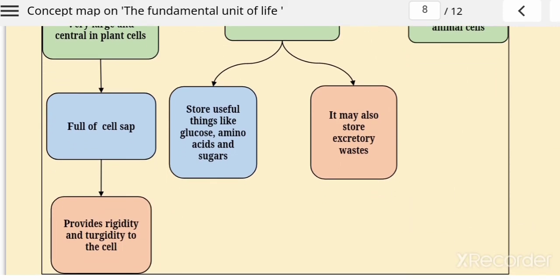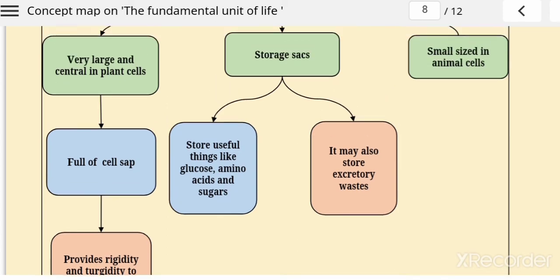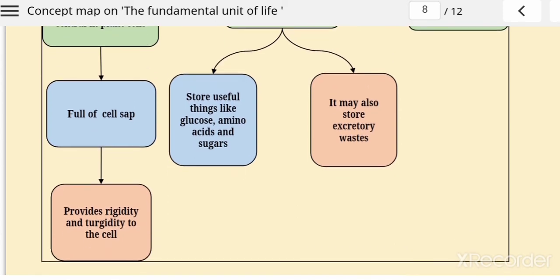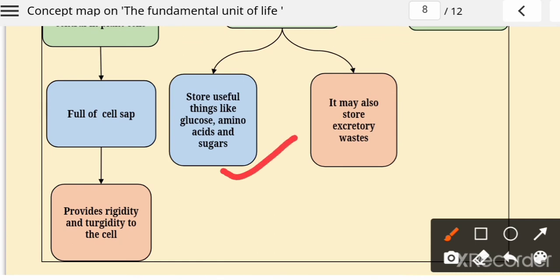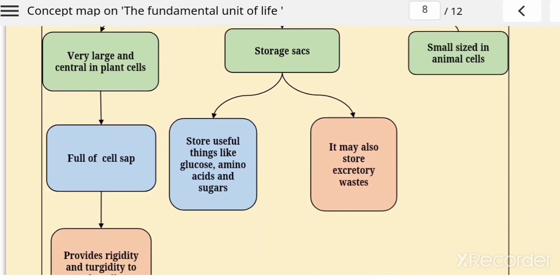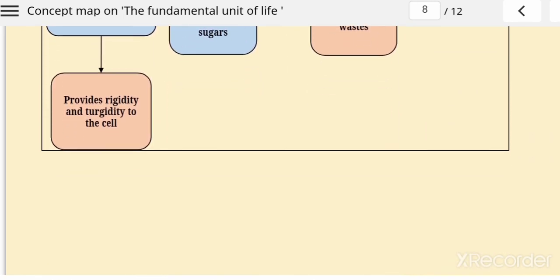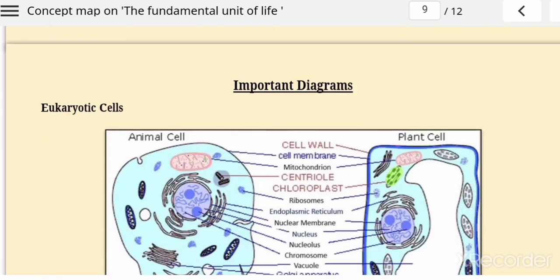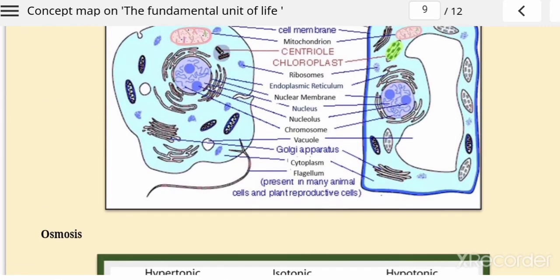It gives the cell its full shape, and it provides rigidity and turgidity to the plant. It means the hardness of the plant is because of the presence of the vacuole. It helps in storage of glucose, amino acids, sugar and all the excretory waste, which is necessary to dispose of from the plant cell. This waste disposal work is also done with the help of plastids. So the vacuole plays a very important role, and it is bigger in size in the plant cell and very small in the animal cell.